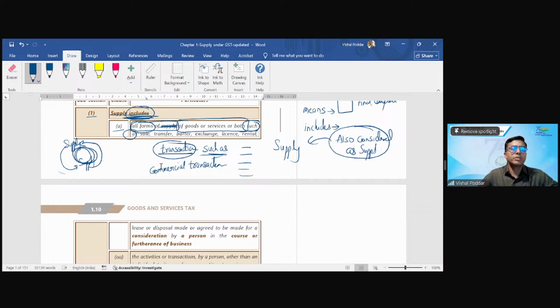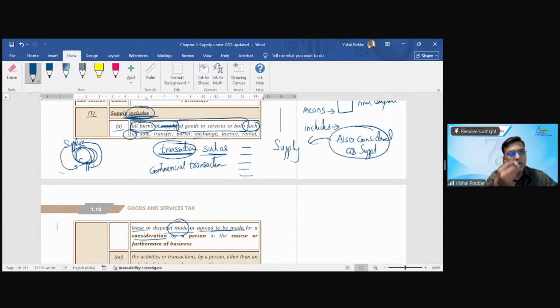Why? Because my transaction, I agree it is not fitting in step 1, that is, it is not in the negative list, but it is not even satisfying step 2, that is, it is not becoming a supply. Why is it not becoming a supply? Because the requirement is, in order to become a supply, it should be some transaction. As I said, read this, all forms of supply, for simplicity, as transaction, such as sale, transfer, barter, rental, etc. Most important, made. So I'm making this transaction, or agreed to be made, for a consideration.